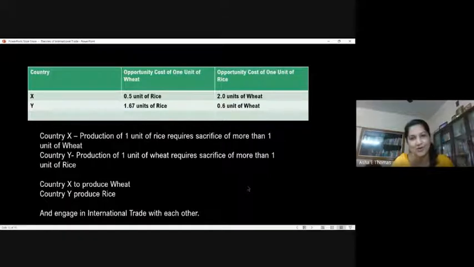Because the opportunity cost for country X in production of wheat is comparatively lesser than rice. And it's just the reverse in case of Y. For them, as you can see, if they go with production of rice, the opportunity cost is less than 1. So country Y should go with producing rice.